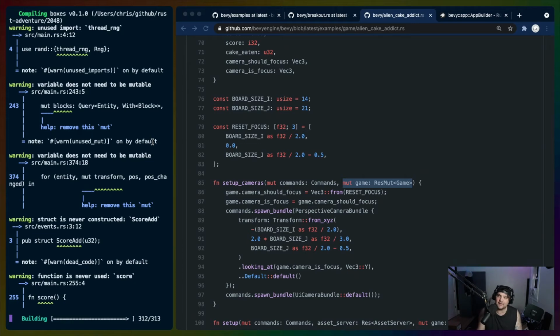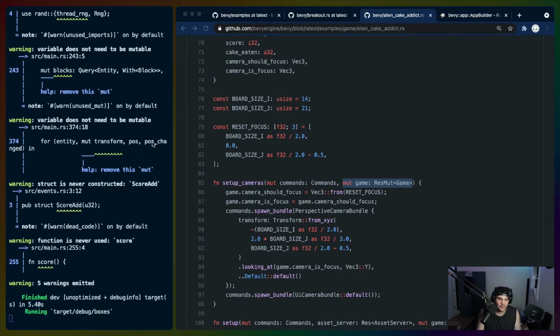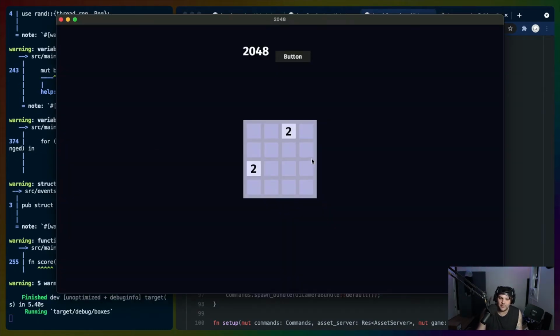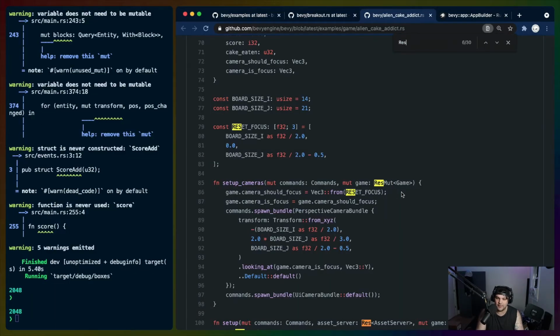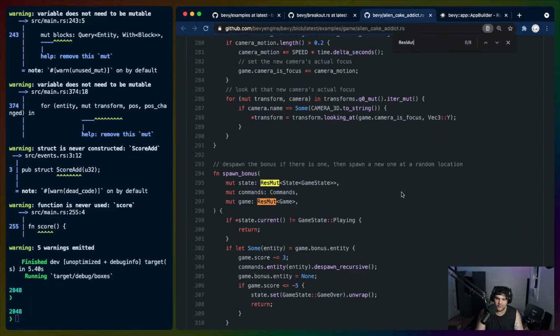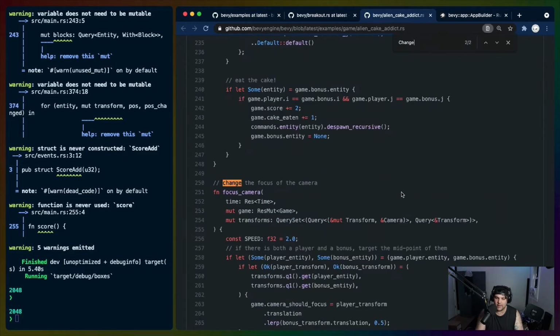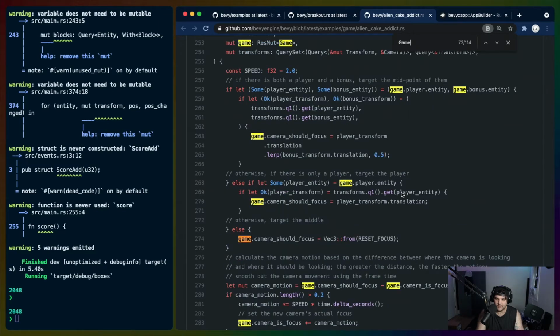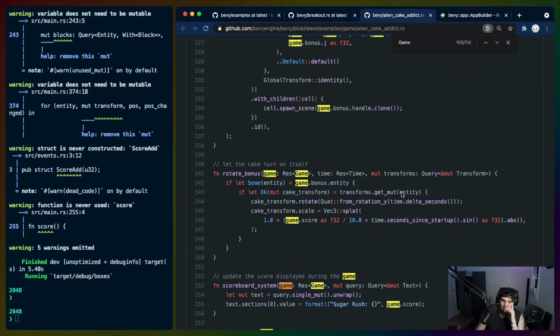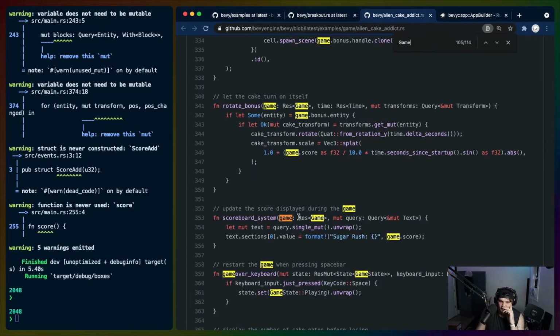And then we need a text-like thing to show this value. Can we listen to ResMut changes? They aren't doing that in here. Change. Nope. Game. ResMut. Always ResMut. Spawn bonus. Scoreboard system. There, that's interesting. Game, ResMut game. Single mute.